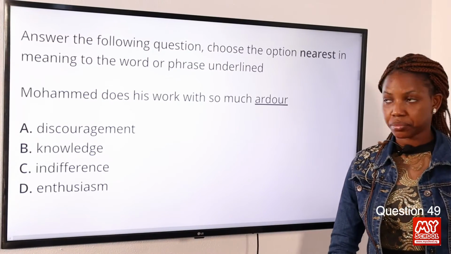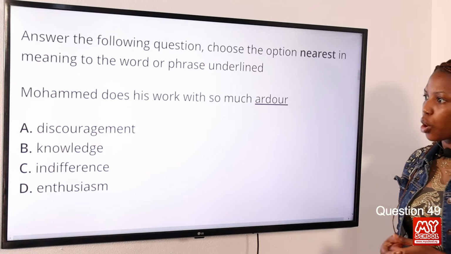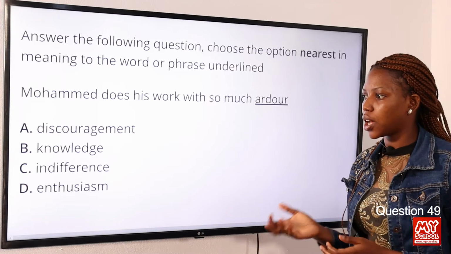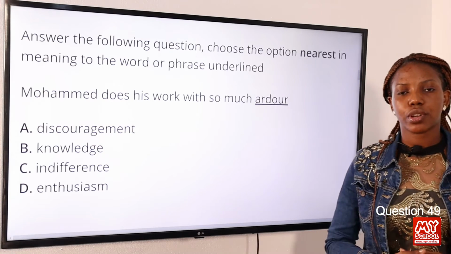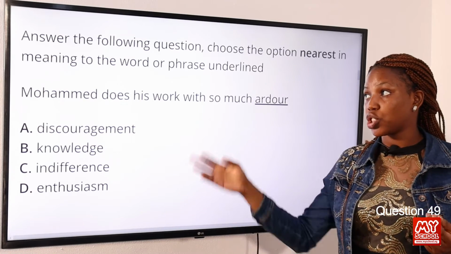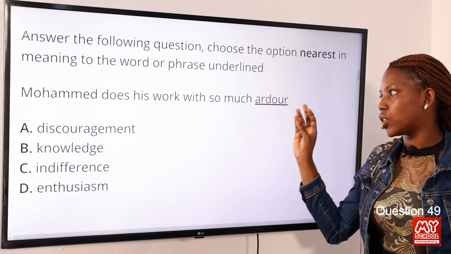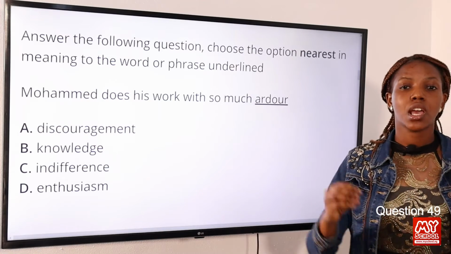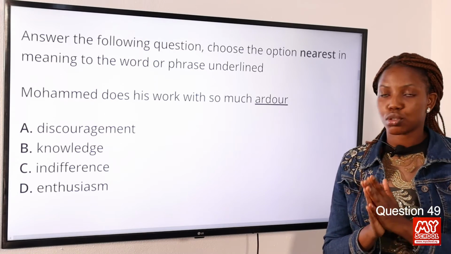Question 49. Muhammad does his work with so much ardor. Option A, discouragement. Option B, knowledge. Option C, indifference. Option D, enthusiasm. The answer to this question is option D, enthusiasm. The instruction says choose the option nearest in meaning to the word underlined, and the word underlined is ardor, which means enthusiasm or passion. So option D is the correct answer to this question.